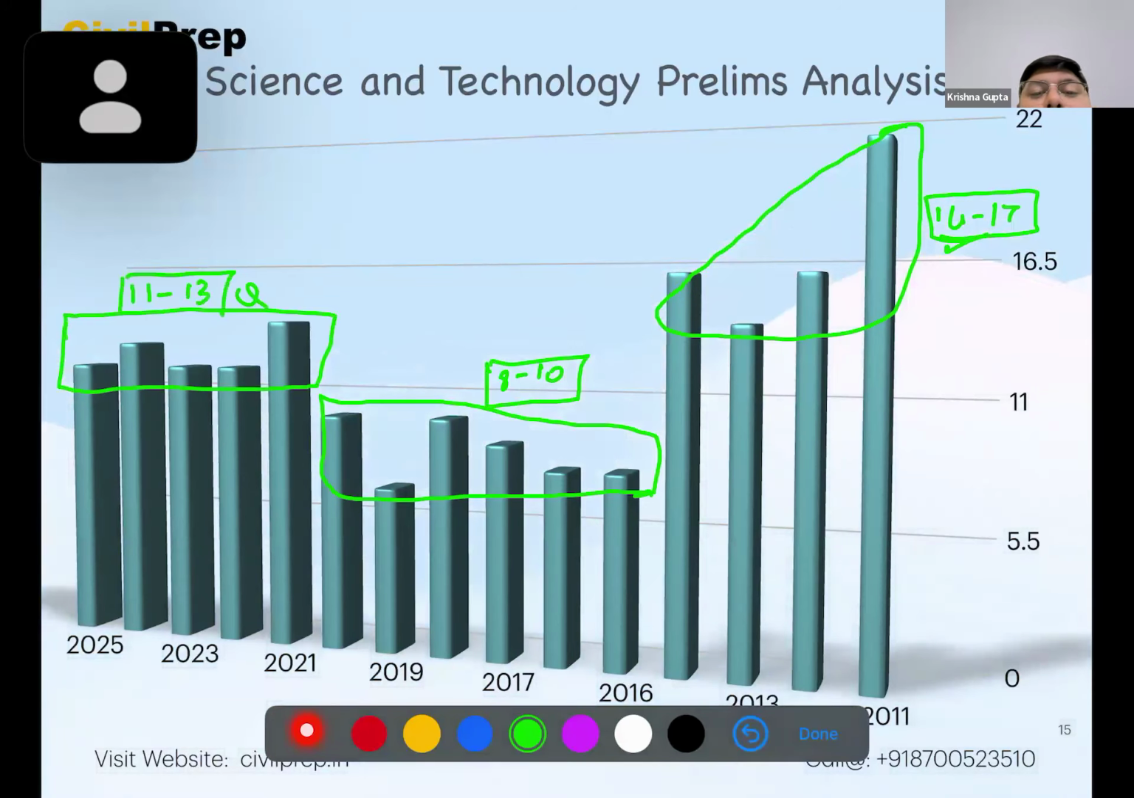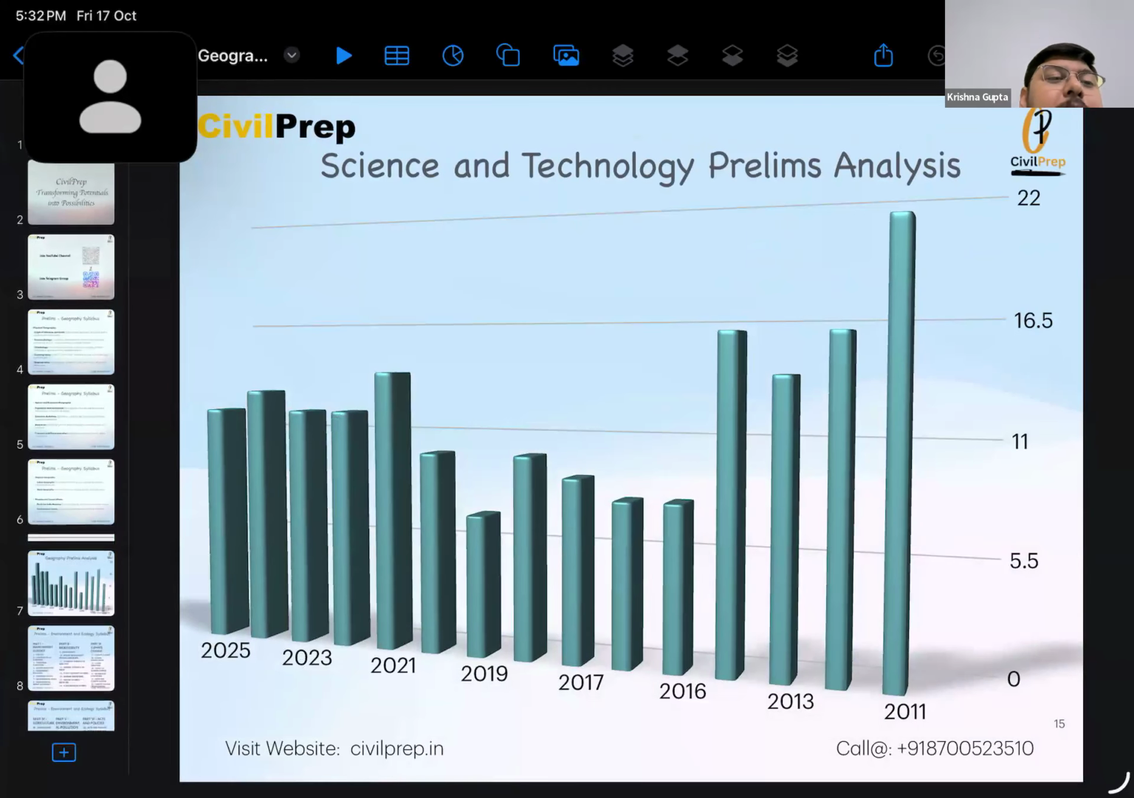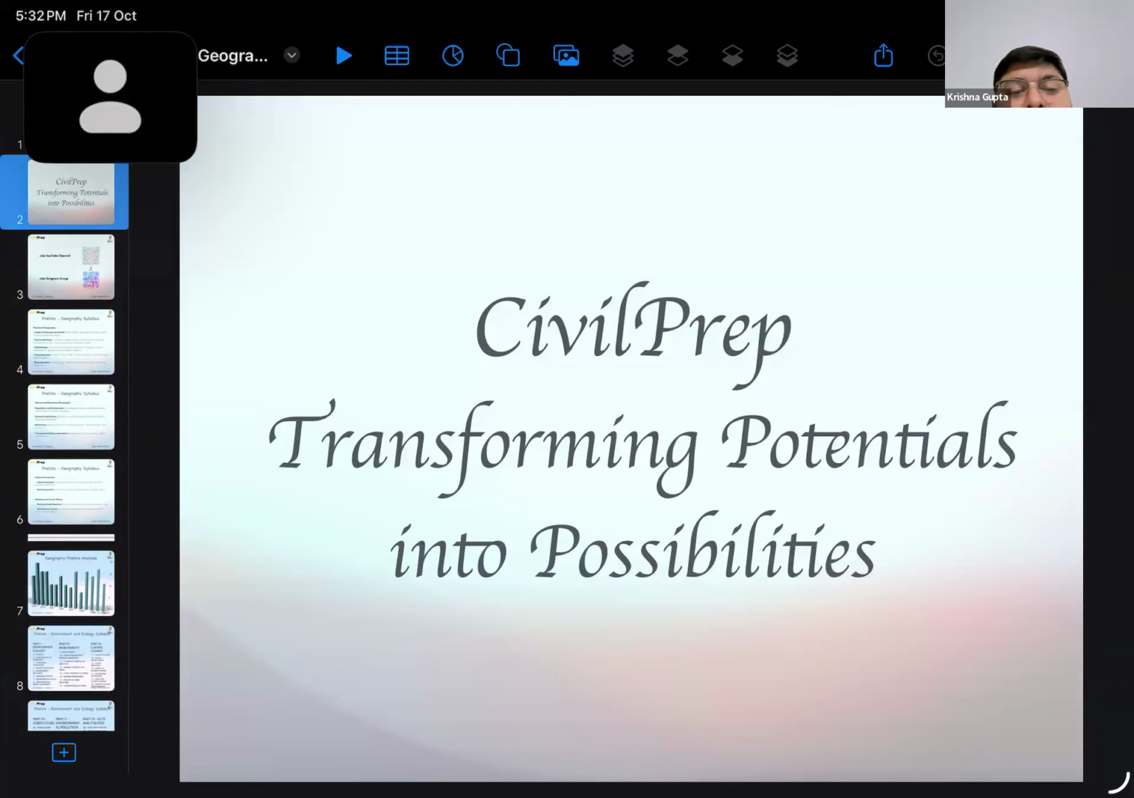So this is also an important trend where we see that geography is 14 to 16, then environment 16 to 18, and science and technology 11 to 13. So making them almost 45 questions plus with these 3 subjects only. So guys, what we will do here, we will try to go through these topics. We'll try to go through all these things. And yes, we will transform your potentials into the possibilities for civil services and administrative services.